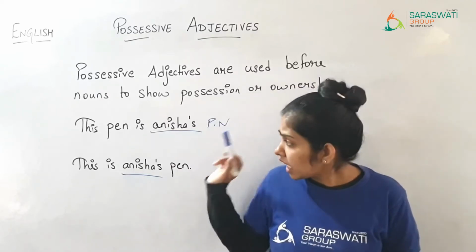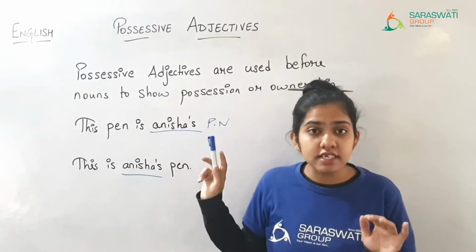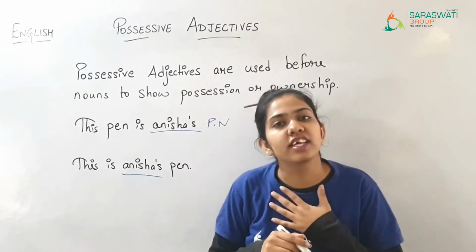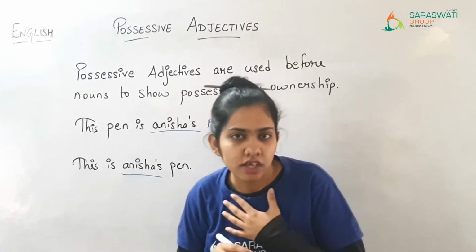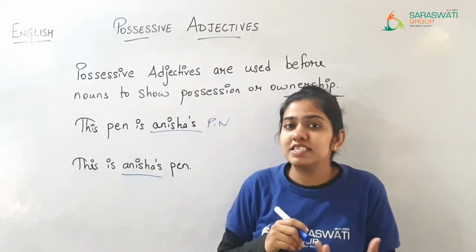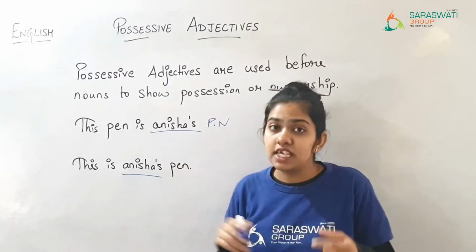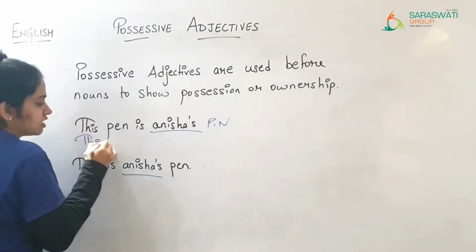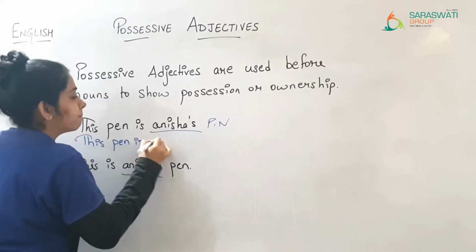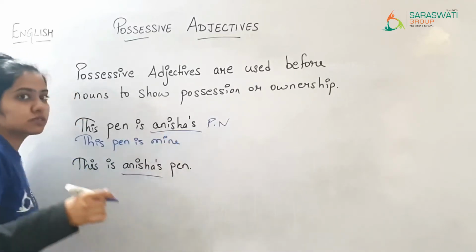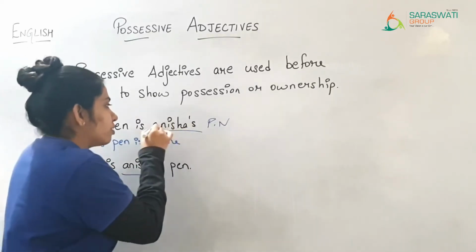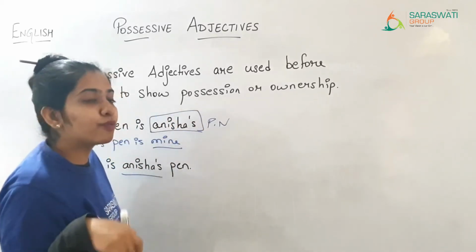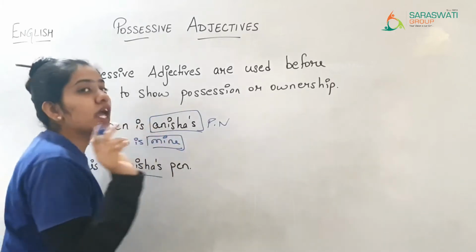Now Anisha is a girl and she is speaking about herself, saying this pen is Anisha's. So what else can we use? This pen is mine. Here mine is used because we have replaced the possessive noun with mine. Mine is a possessive pronoun.